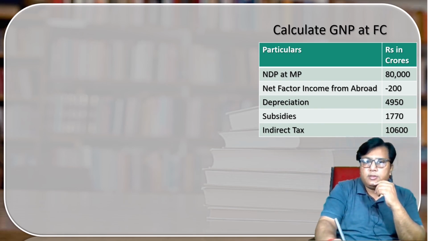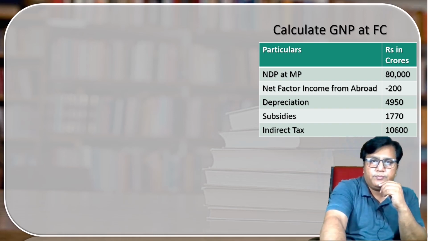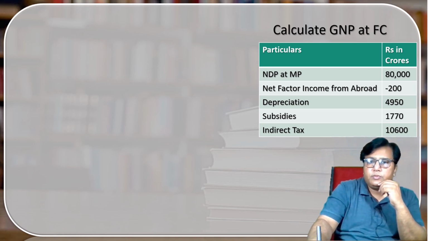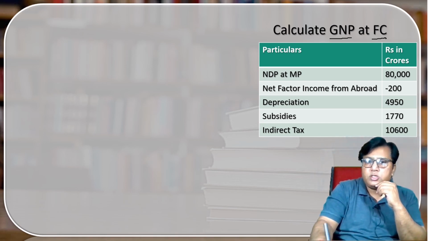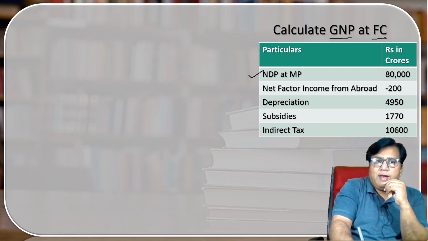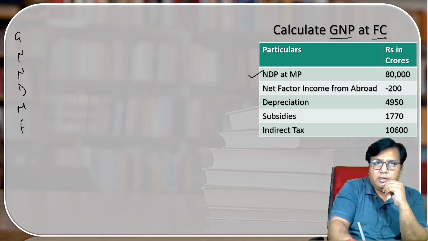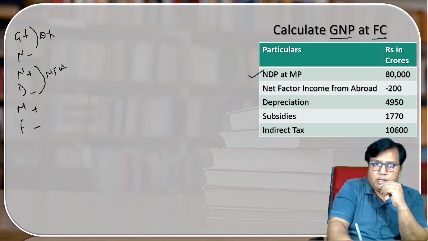Here is the numerical. What do we have to do under it? Let us see. Here we have to calculate GNP FC, gross national product at factor cost. Let us see the aggregate which is being given to us. That is NDP at market price. As I told you, we have to apply this concept, Germany ने नहीं दी मुझे Ferrari, with plus minus, plus minus, plus minus. That is for the depreciation, that is for the NFIA, and that is for the NIT.